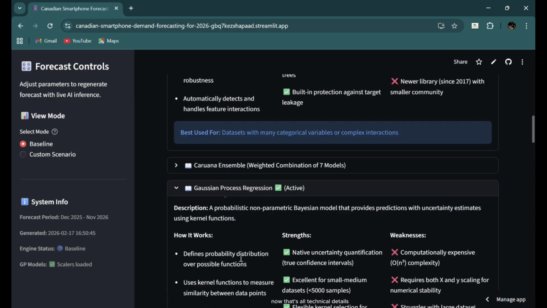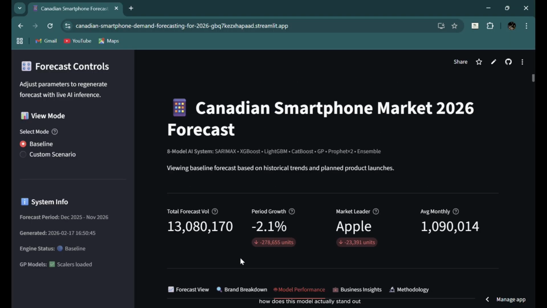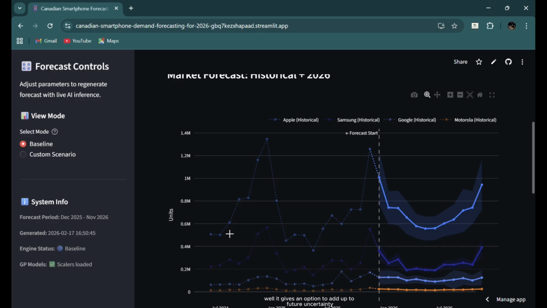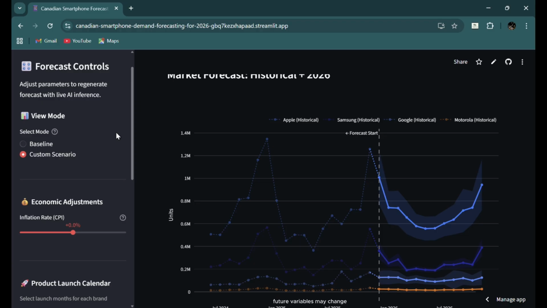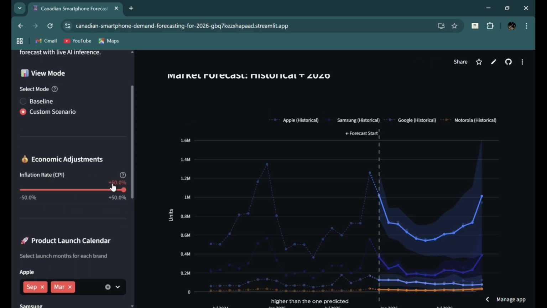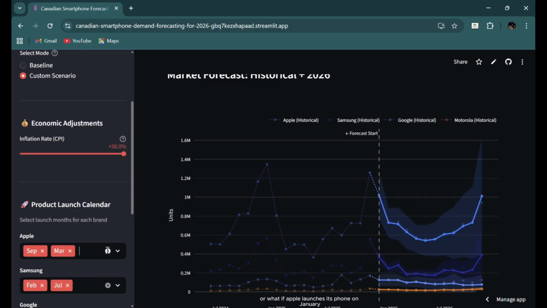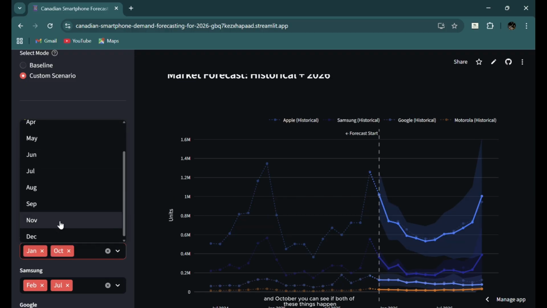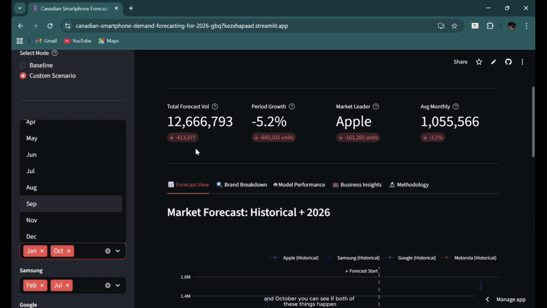Now that's all technical details. How does this model actually stand out from a generic forecasting model? Well, it gives an option to adapt to future uncertainty. Future variables may change. 2026 may not be steady. Like, let's say, what if the inflation rate is 50% higher than the one predicted? Or what if Apple launches its phone in January and October? We can see if both of these things happen, both the demand and the growth will decline.